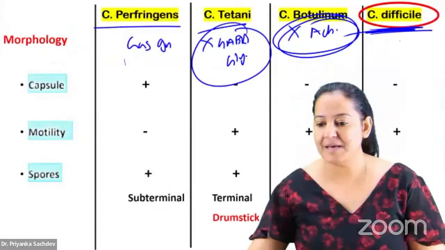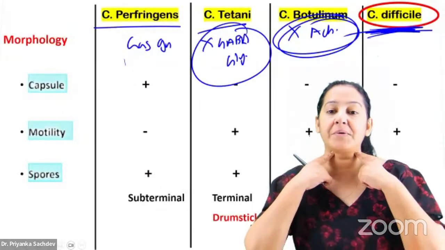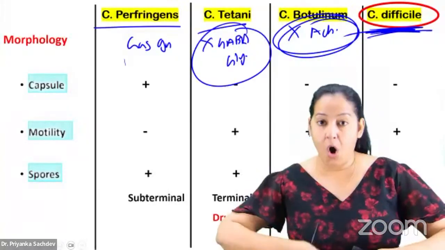What disease does it cause? Pseudomembranous colitis. Membrane in the tonsil, diphtheria. Membrane in the colon, Clostridium difficile.